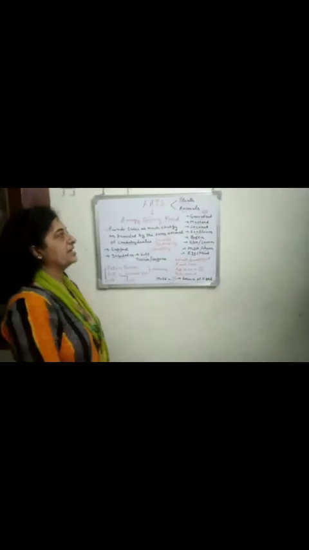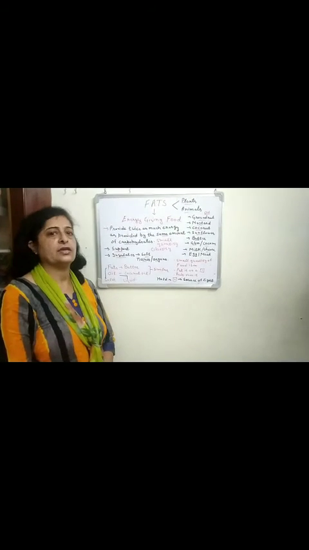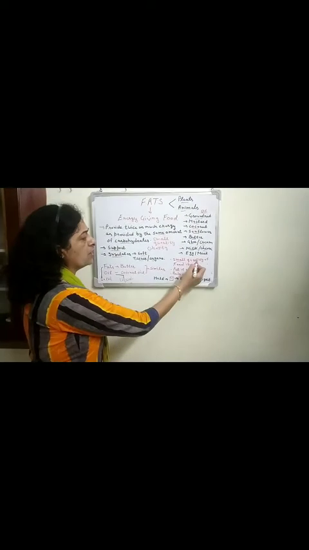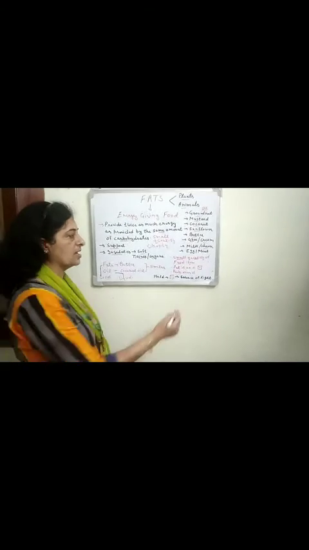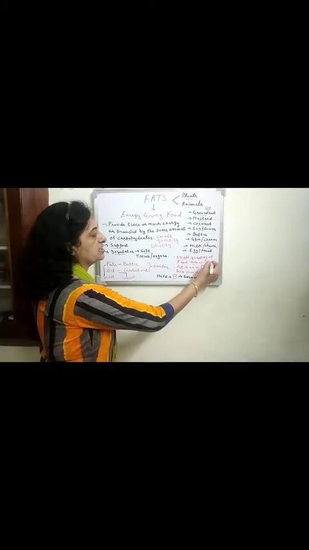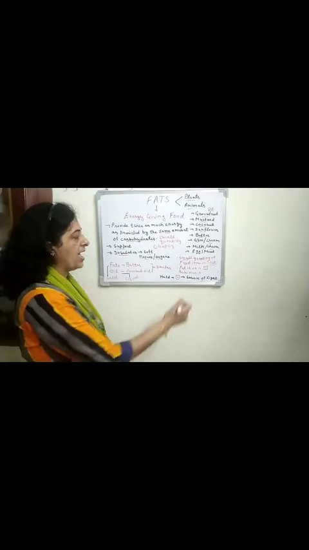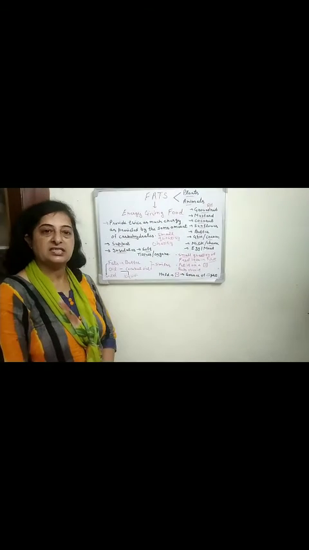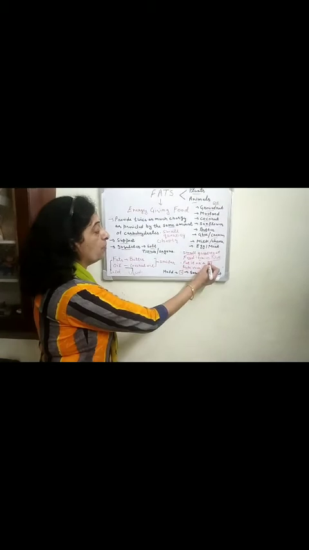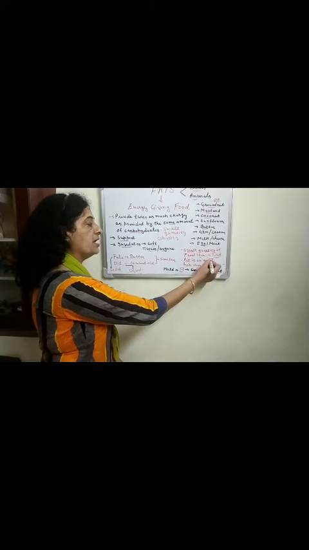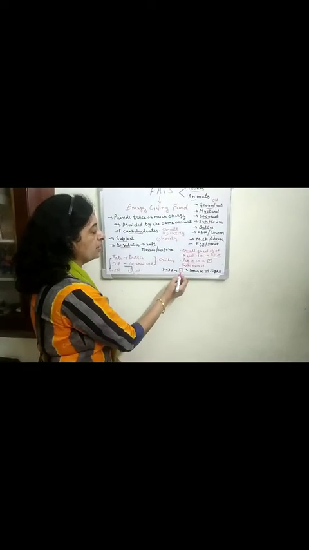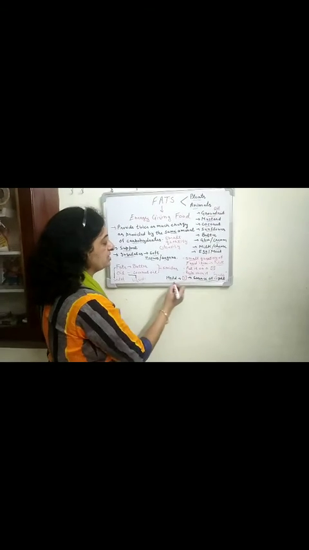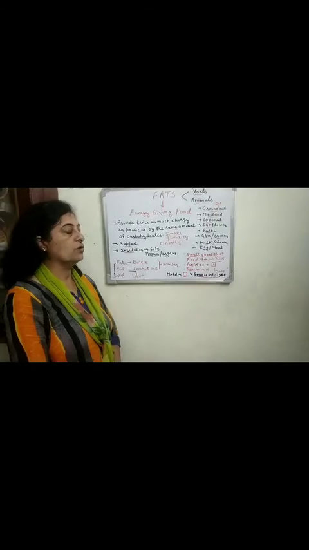We can easily test the presence of fats in any given food item. For this we need a small quantity of the food item, for example any nut. Take a small quantity of the food item and put it on a piece of paper. Now rub over it and hold this paper towards a source of light like any bulb.